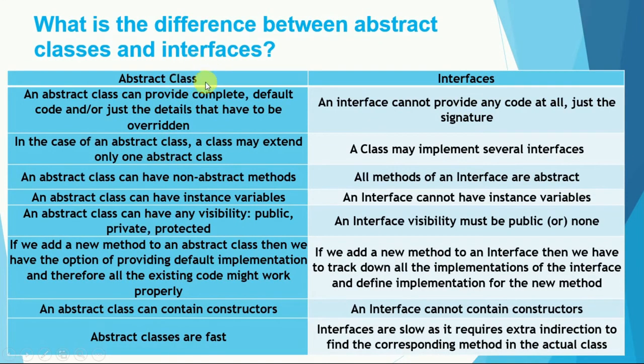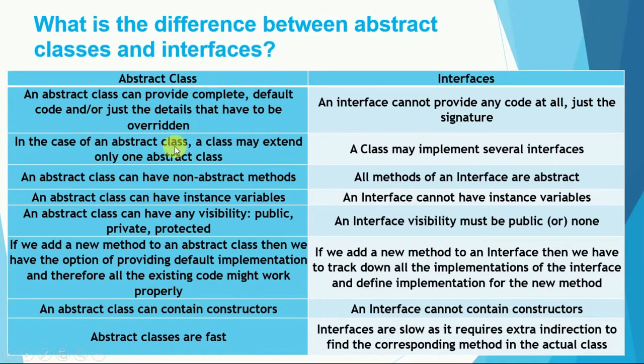Okay, what is the difference between an abstract class and an interface? We already talked about interfaces and abstract classes, but what is the actual difference between them, and what is the actual purpose of each? An abstract class can provide complete default code and/or just the details that have to be overridden, but an interface cannot provide any code at all, just the signature. We have only empty methods inside the interface. We can't write a body, and we can't provide any code inside that method. But in an abstract class we can provide complete default code and just the details that have to be overridden.